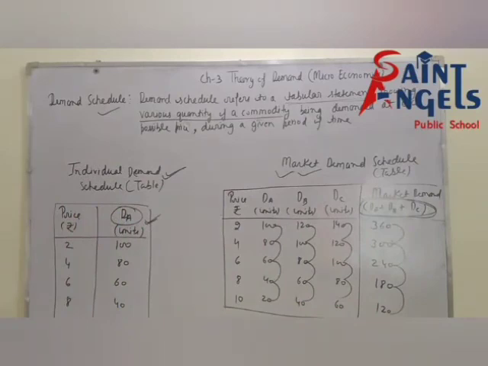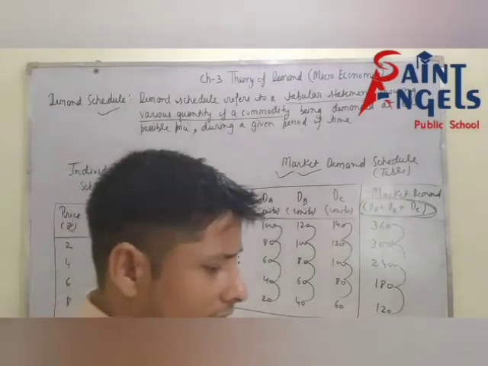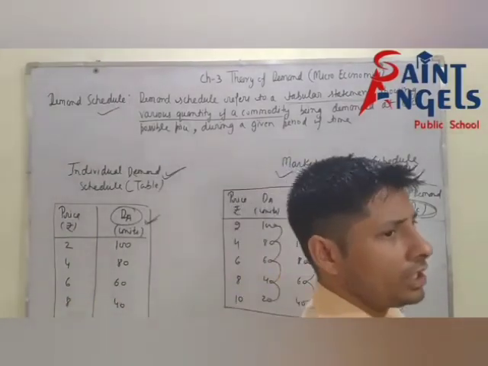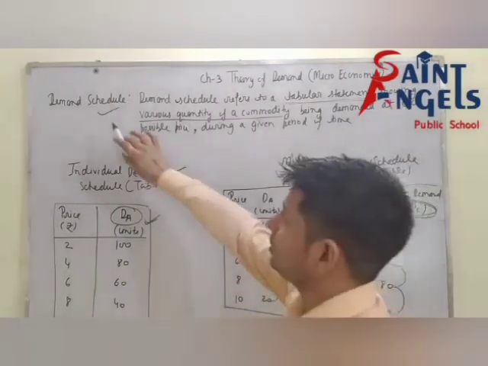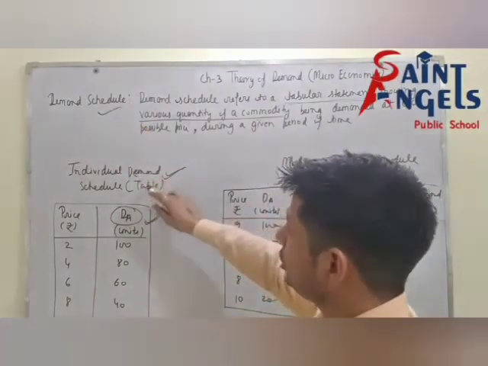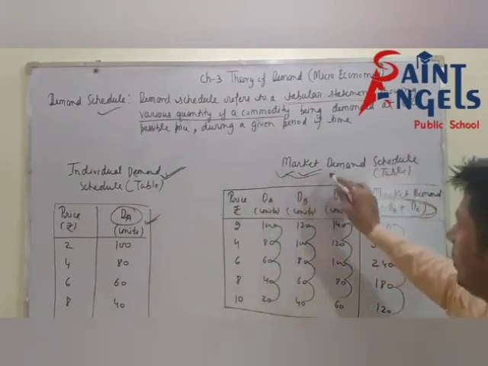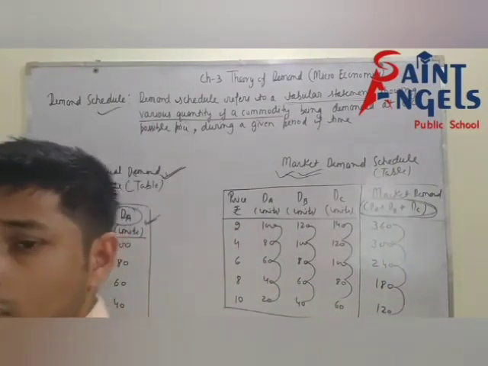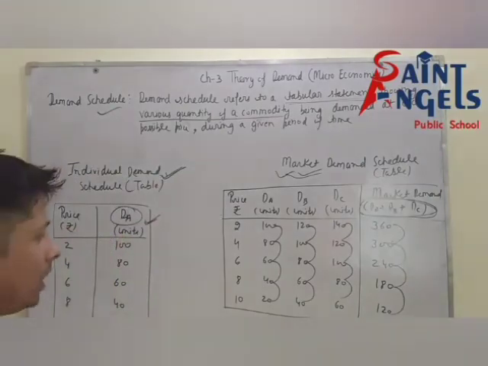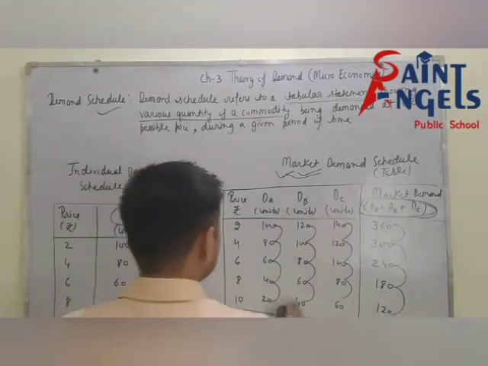Now we have discussed the definition of demand, individual demand, market demand, and the meaning of demand schedule, individual demand schedule, and market demand schedule. After this we are going to discuss the demand diagram, or you can say the demand curve.